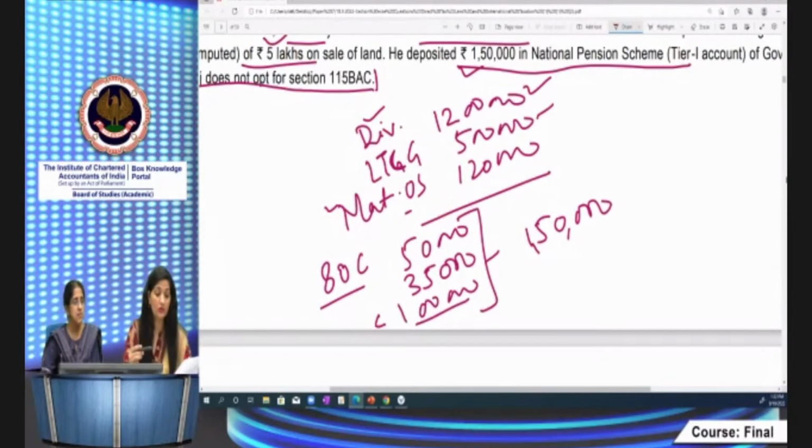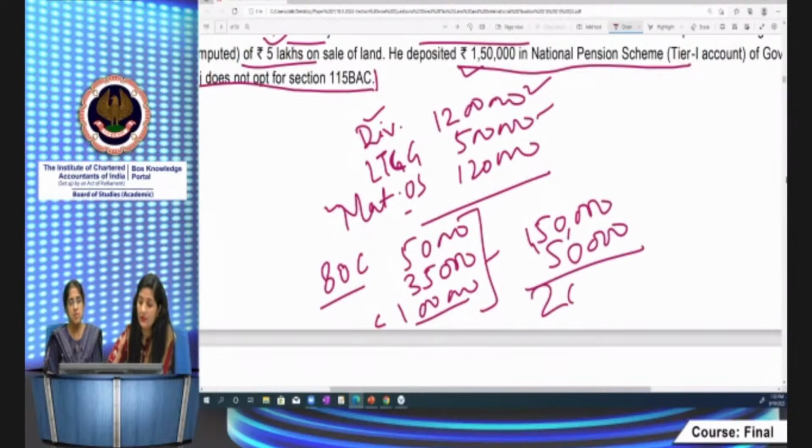It has also deposited in NPS Tier 1. In respect of NPS schemes, an individual is eligible for an additional deduction of 50,000, not restricted by section 80CCE. Under 80CCD(1B) you will get the deduction in respect of NPS, right?